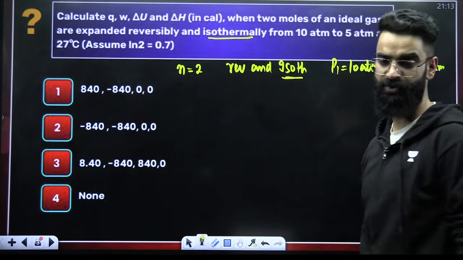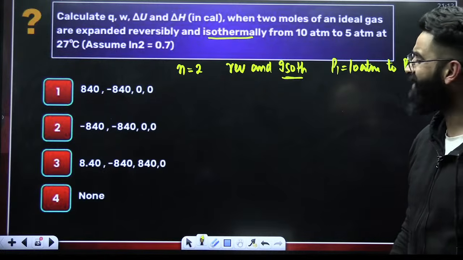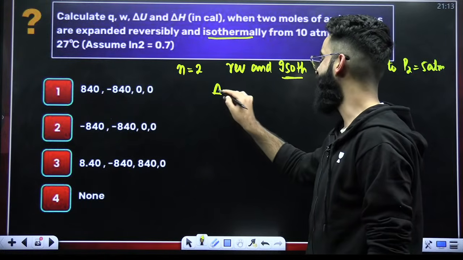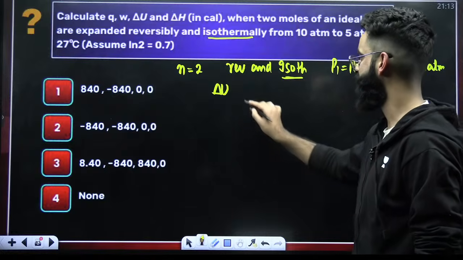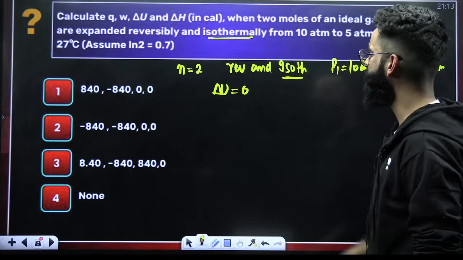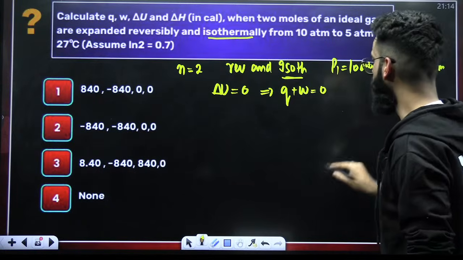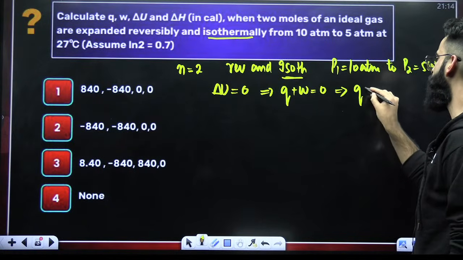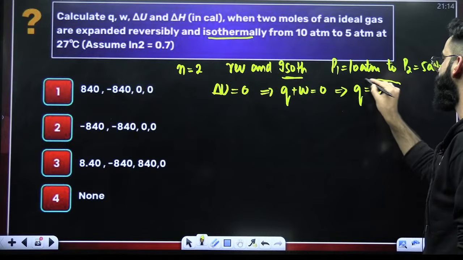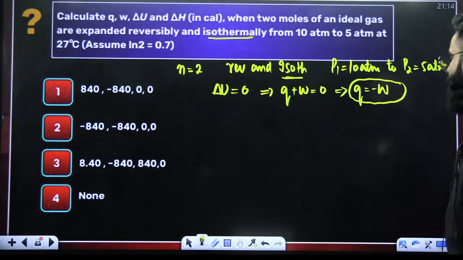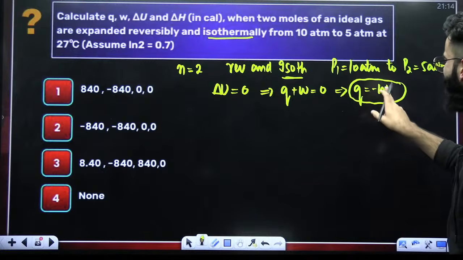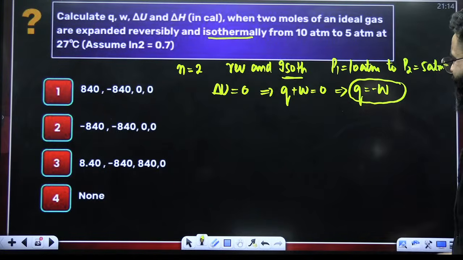So first of all, the process is isothermal. And you know, when ideal gas undergoes isothermal process, delta U has to be 0. If delta U is equal to 0, that means Q plus W has to be 0. If Q plus W has to be 0, then Q has to be equal to minus W. So I just need the value of one of them. The other one, I can easily calculate.